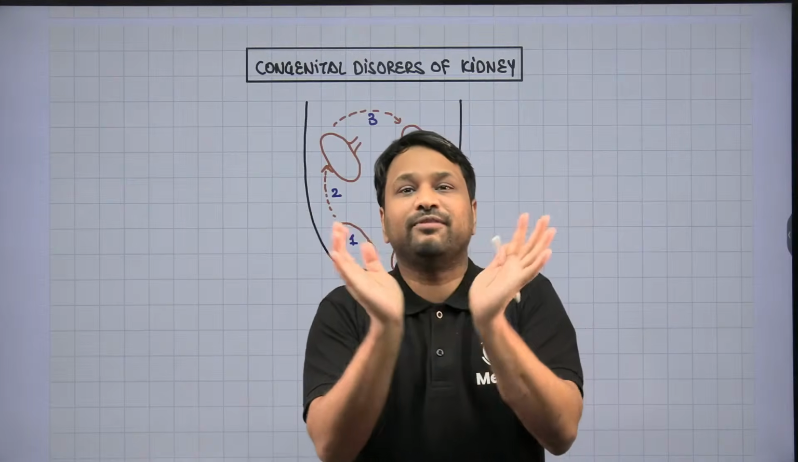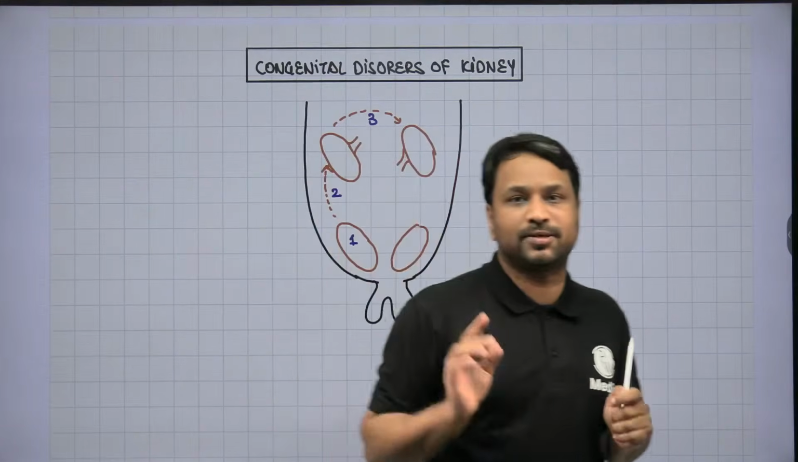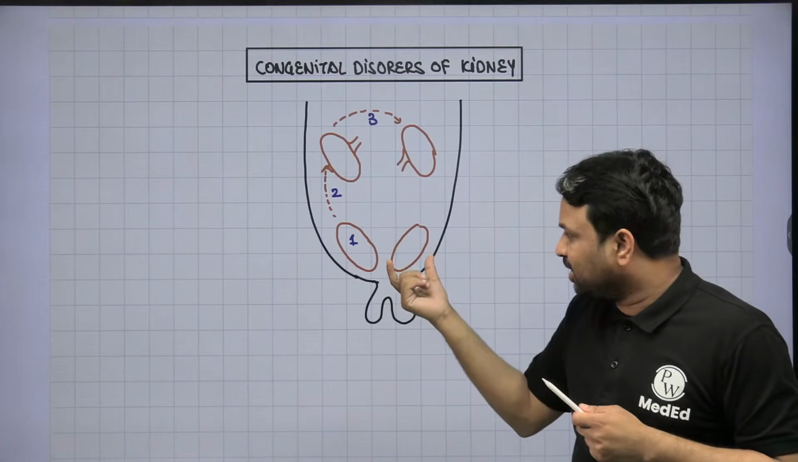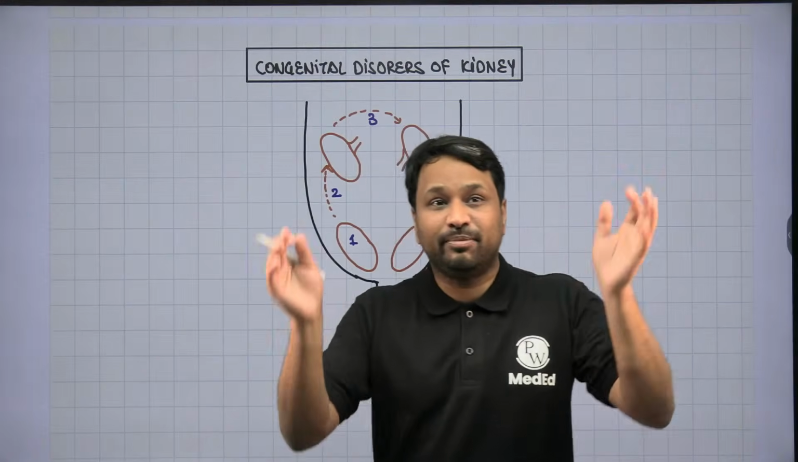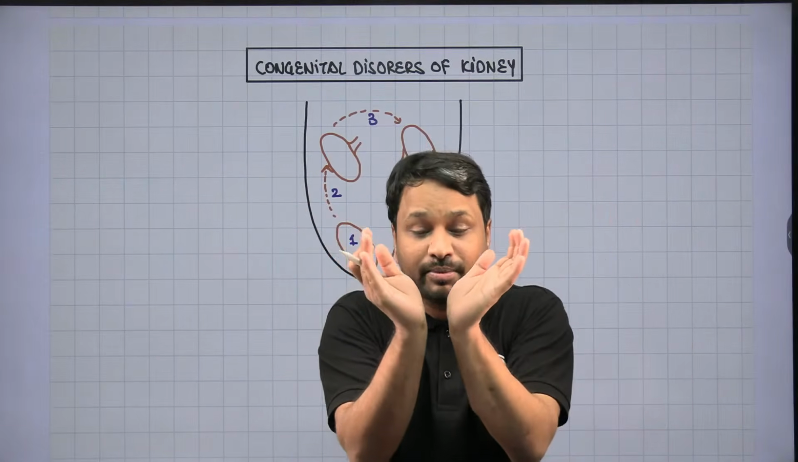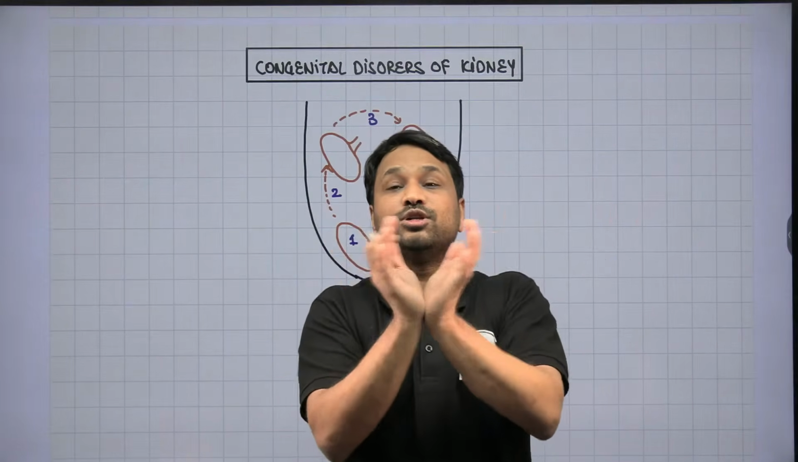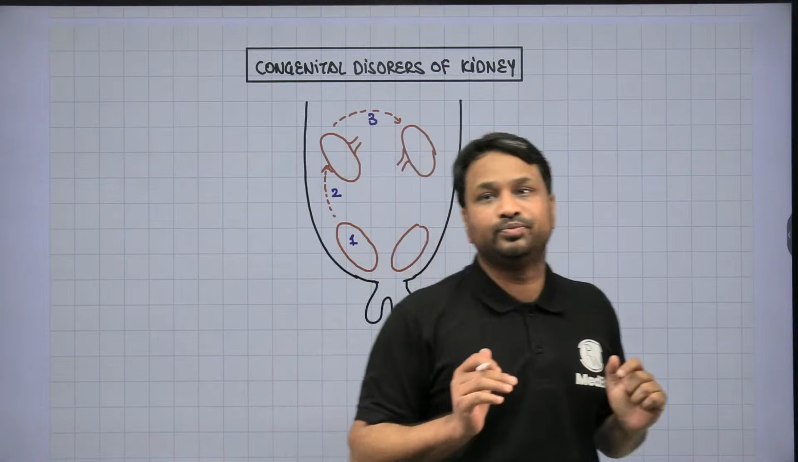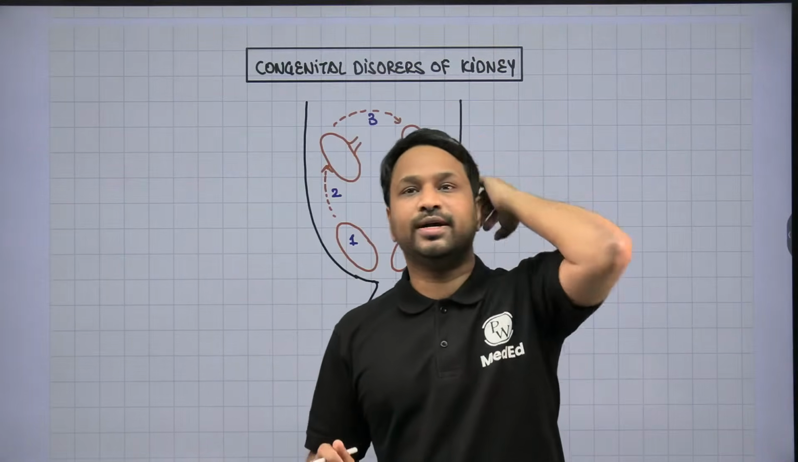And when it gets fused, what do you call this? When these two kidneys, which are developing during their embryonic development, come very close to each other and then come in contact and hence fuse, what is this fusion called? What is this fusion called as? Anybody?